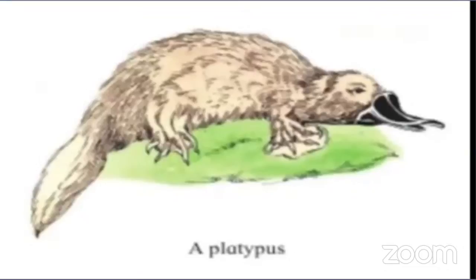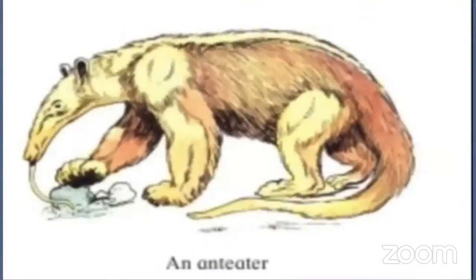Now this is also a mammal. Its name is platypus. Because they lay eggs, but they suckle their young ones. And this one is an anteater.